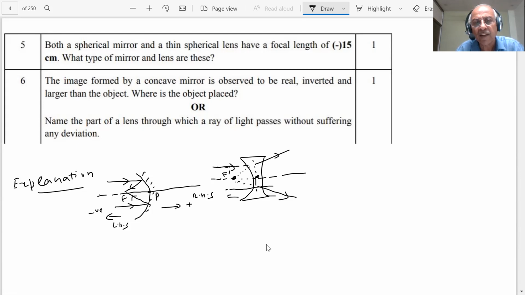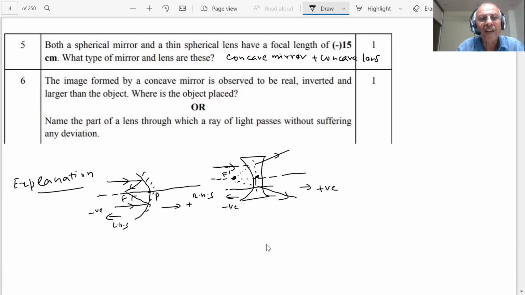This side is negative and this is positive. You already know from the pole that the right hand side is taken as positive, and the left hand side is negative by convention. Therefore, the answer you have to write in the paper: what type of mirror? Concave mirror. What type of lens is this, students? Concave lens. That's all. Answer is complete.